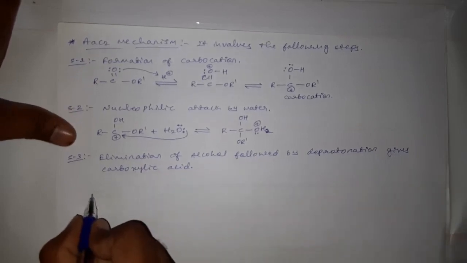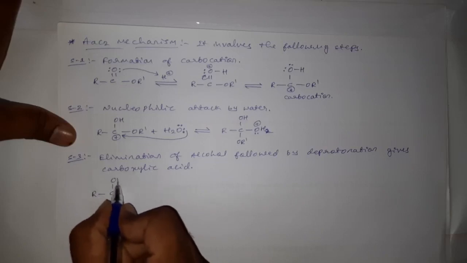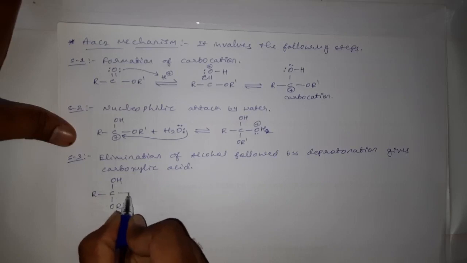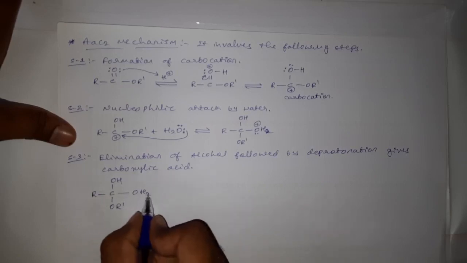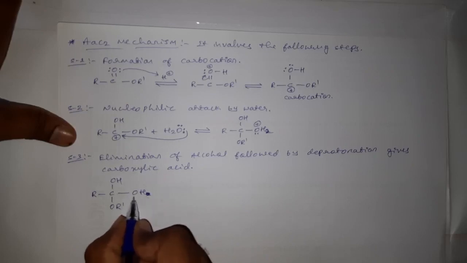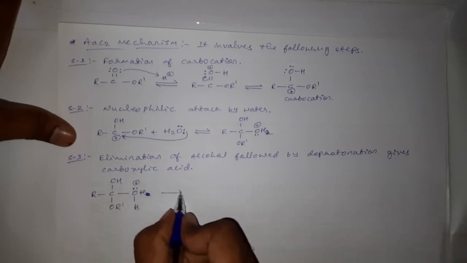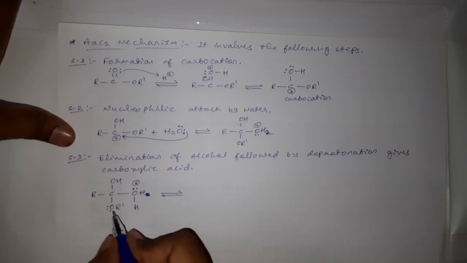See, this R C OH, OR dash, OH2, or otherwise I will write here OH, H with a single pair of electrons plus. Then here this R dash O is an oxygen with two lone pairs of electrons.